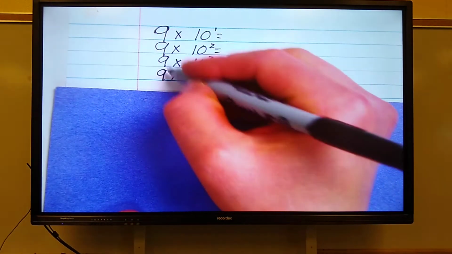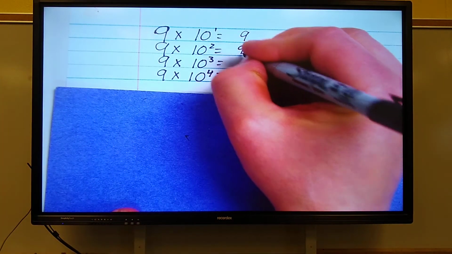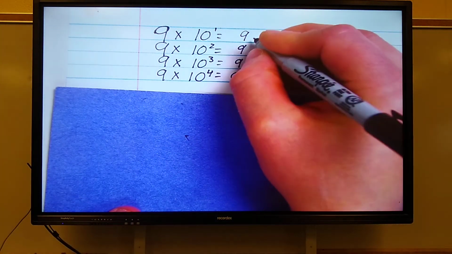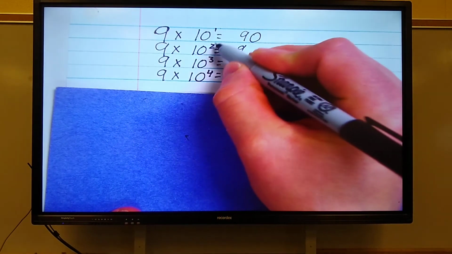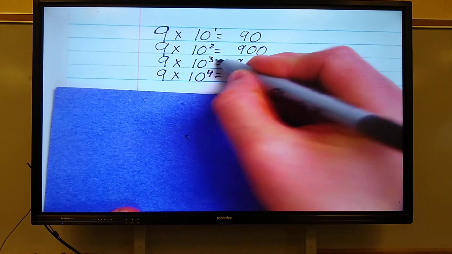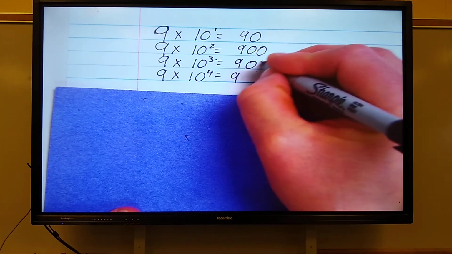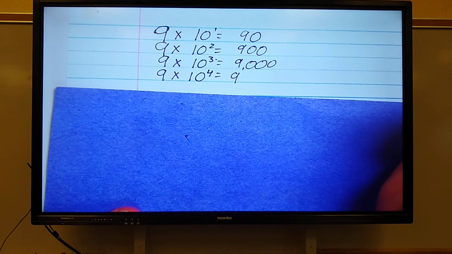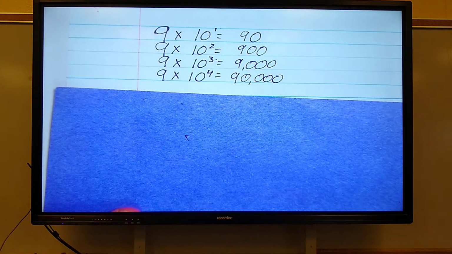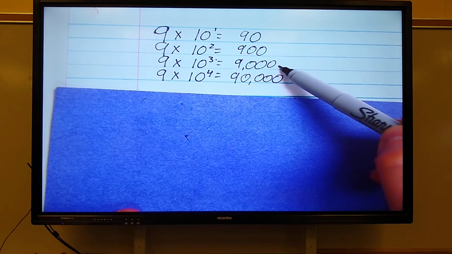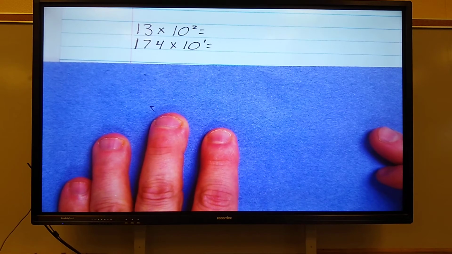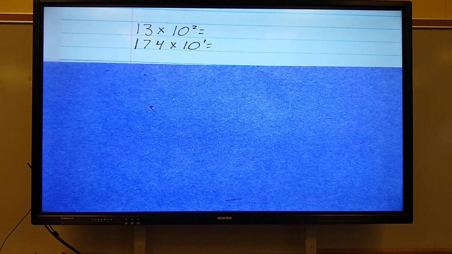All right. I see that it's 9 times, so I'm just going to put 9 all the way down. 9 times 10 to the first power just simply means 9 times 10. I just add 1 zero. 9 times 10 squared means 9 times 100. I just add 2 zeros. 9 times 10 cubed means 9 times 1,000. I just add 3 zeros. And then 9 times 10 to the fourth power means 9 times 10,000. I add 4 zeros. 90, 900, 9,000, 90,000. Easy. Now let's see if you can figure those two out where I mix it up a little bit. Pause the video.